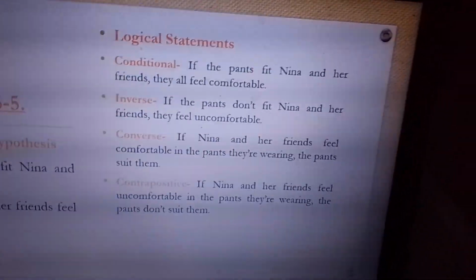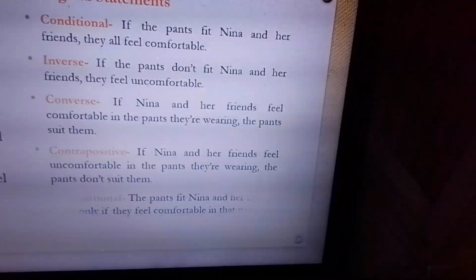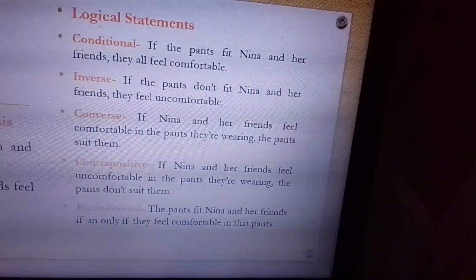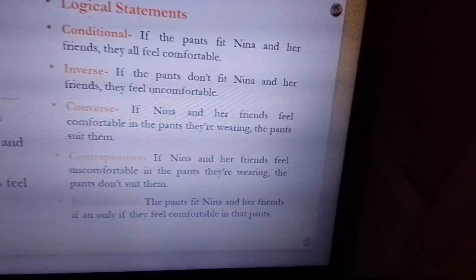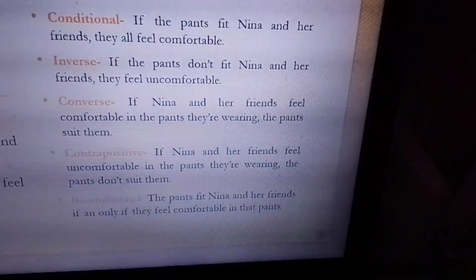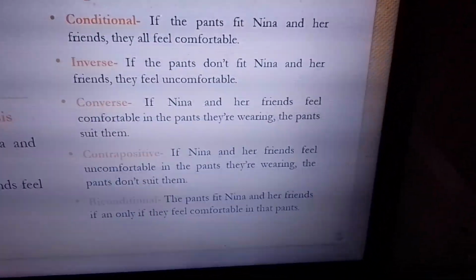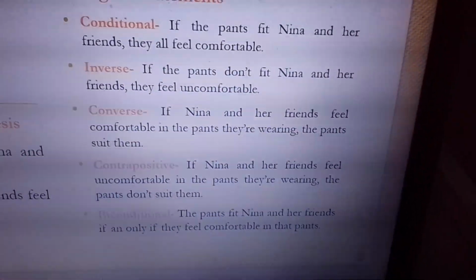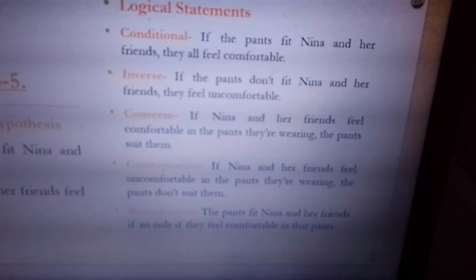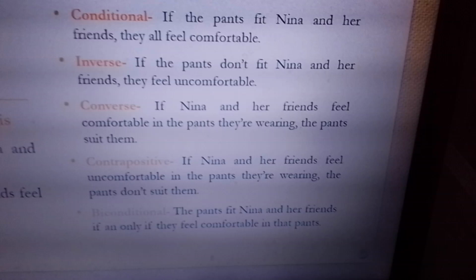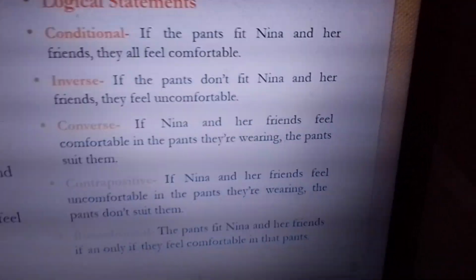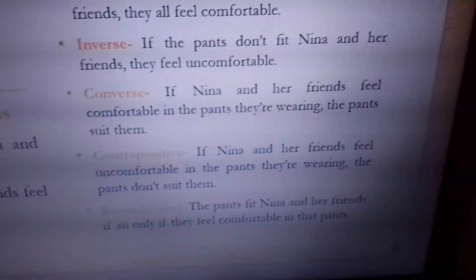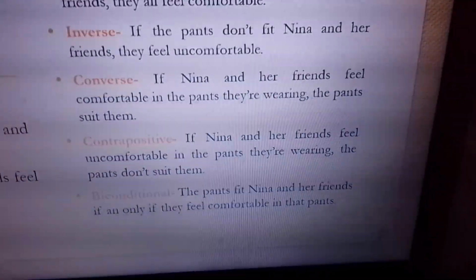And then for the biconditional, this is what I put: the pants fit Nina and her friends if and only if they feel comfortable in the pants. Yeah, that is the biconditional. But in general, remember the P is they feel comfortable. Nina and her friends feel comfortable in the pants if and only if the pants really suit them. So that is the right one. So I was really wrong on all of it.